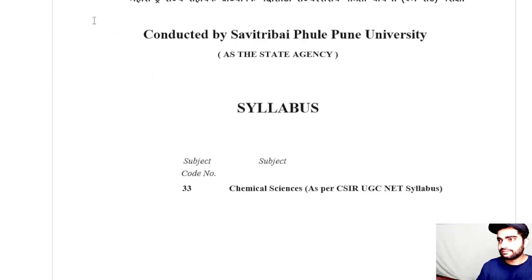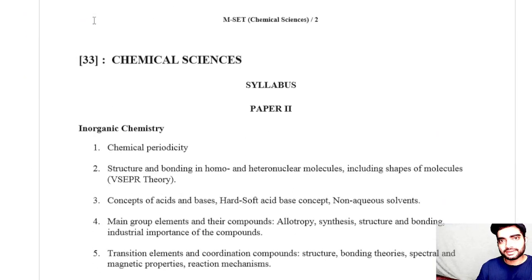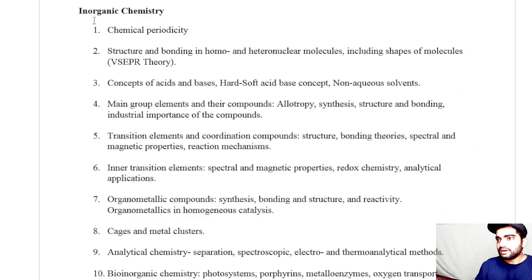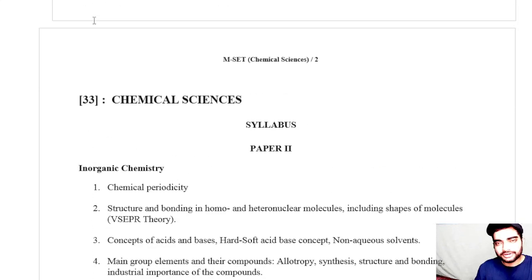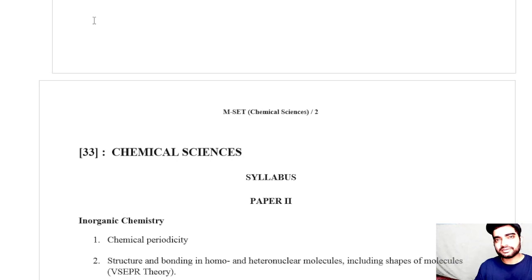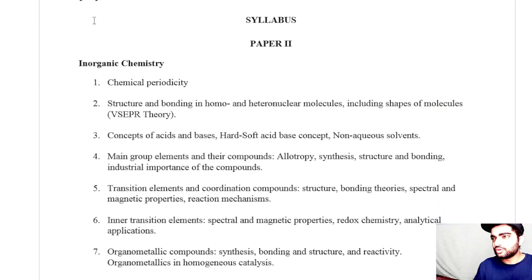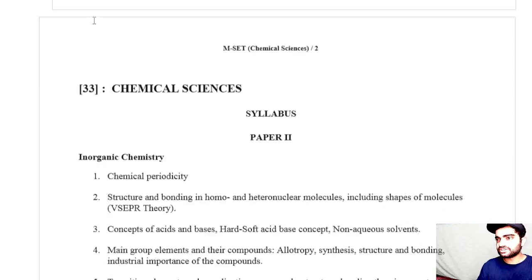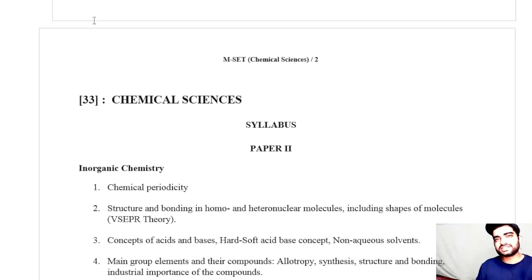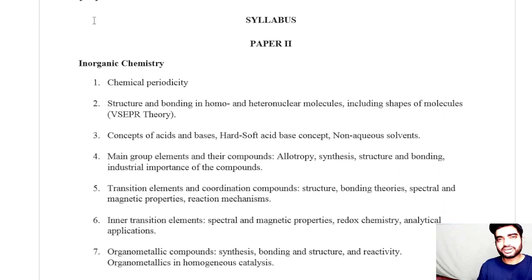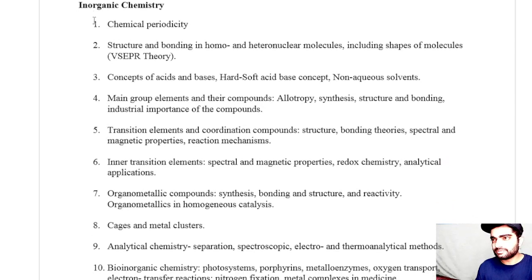And if I talk about paper 2, that is the chemistry part, if you practice the last 10 years' PYQs, or if you solve the CSIR NET PYQs, you can easily score well in these examinations, because I have seen that most of the questions are from the CSIR NET previous year questions.